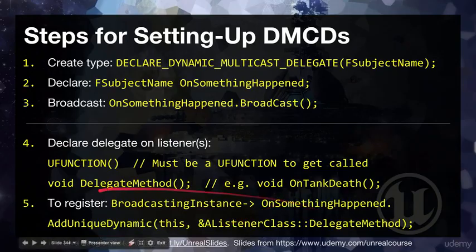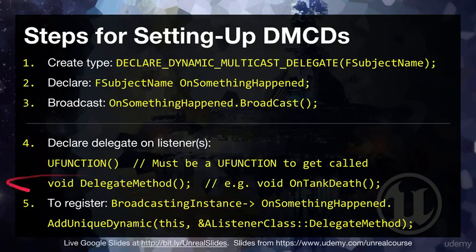And then to register to listen, you do this. You find the broadcasting instance, i.e. the possessed tank, in our case, and then you say onSomethingHappened, i.e. onTankDeath, .AddUniqueDynamic, this, i.e. the tank player controller, the AI controller, whatever. And then the class, for the class we're in, the player controller, the AI controller, the listener class. And then you tell it the address of, this is an ampersand operator, the address-of operator. You're saying go find in memory the delegate method, i.e. the OnTankDeath, which we declared here. So what this does is it binds.